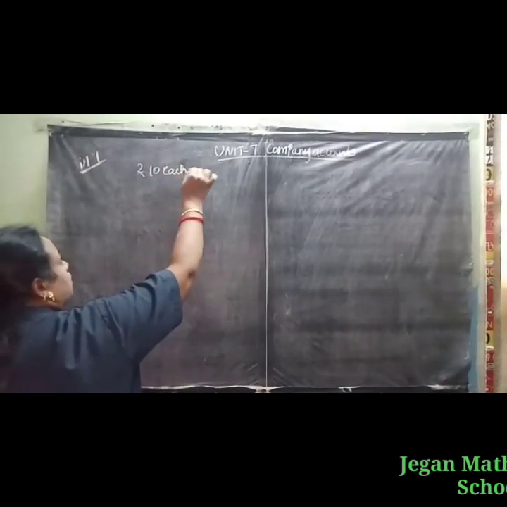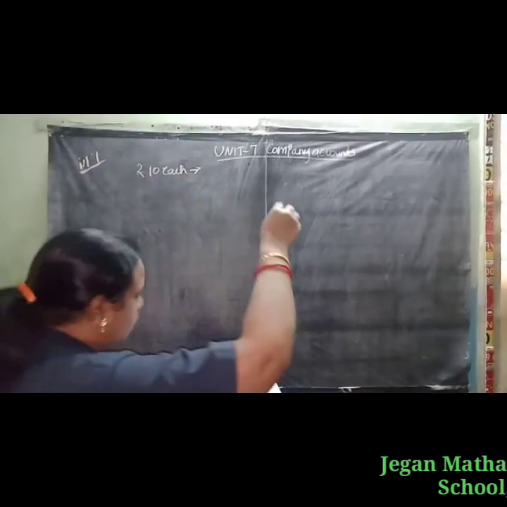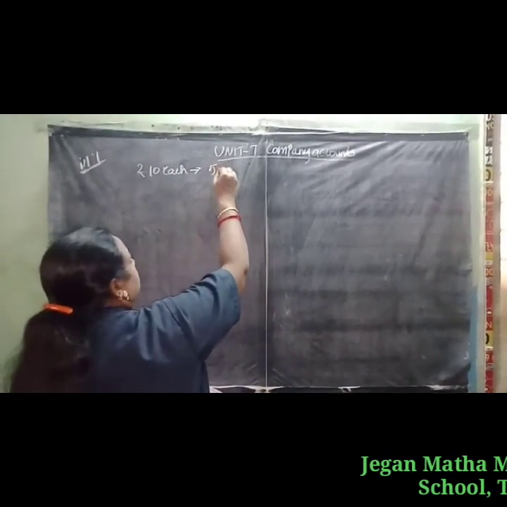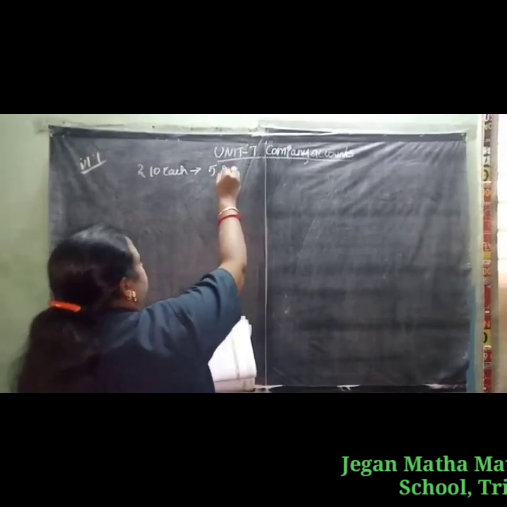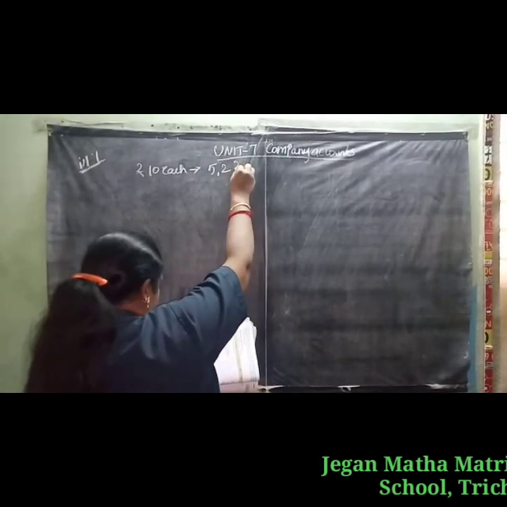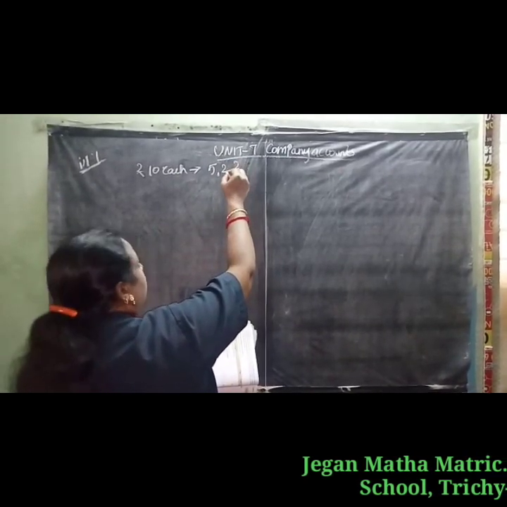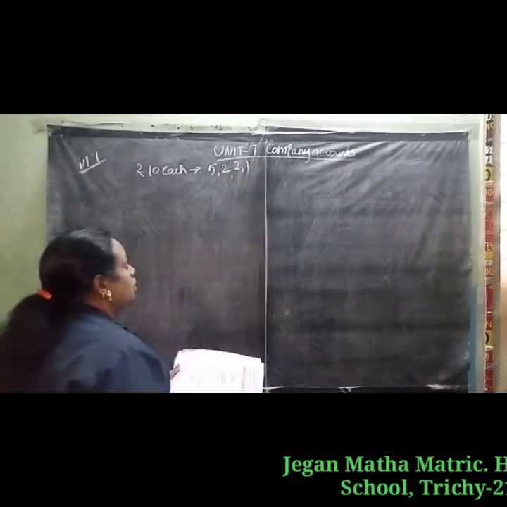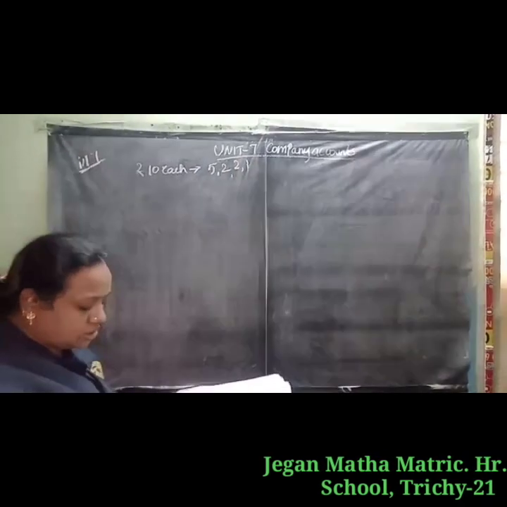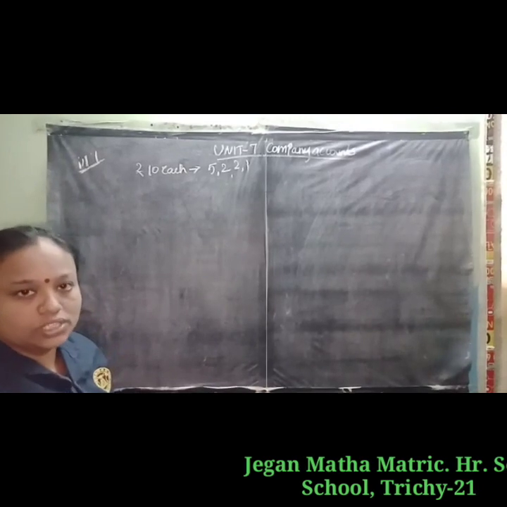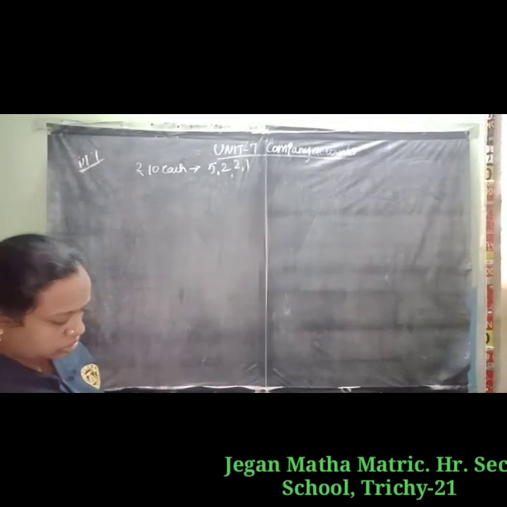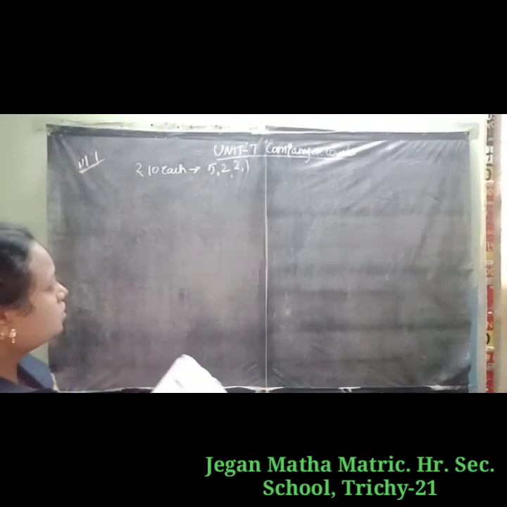All the shares are subscribed, so the shares are fully subscribed, and the amount was duly received. So pass the journal entries.